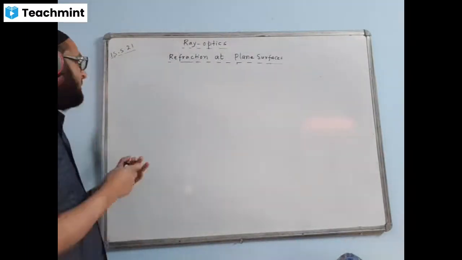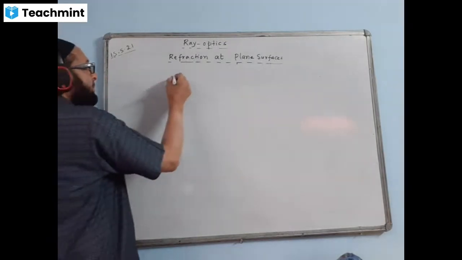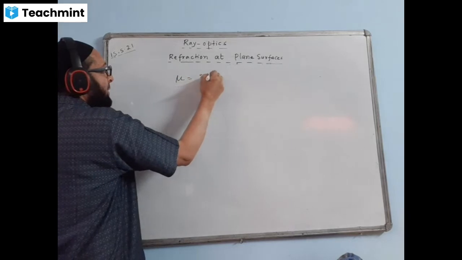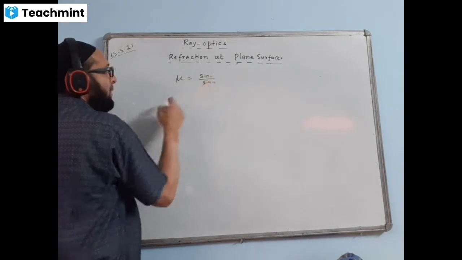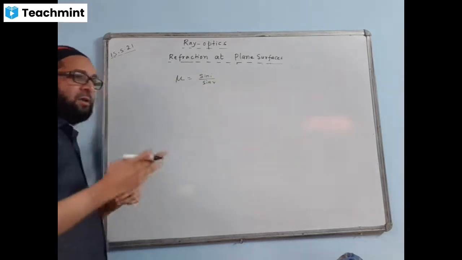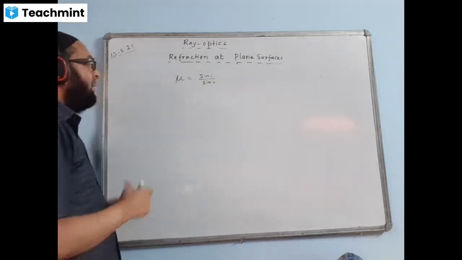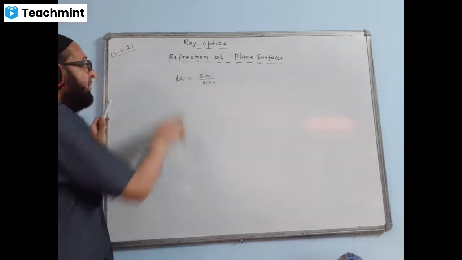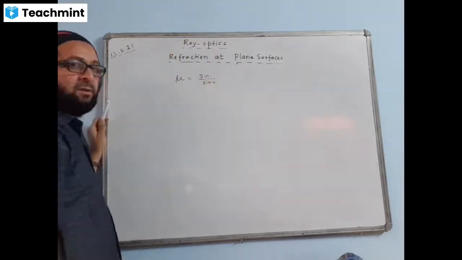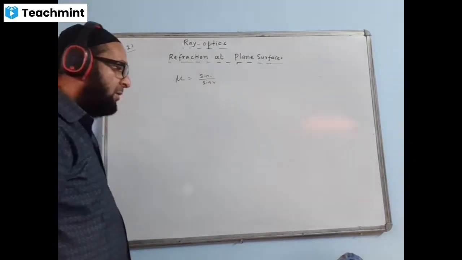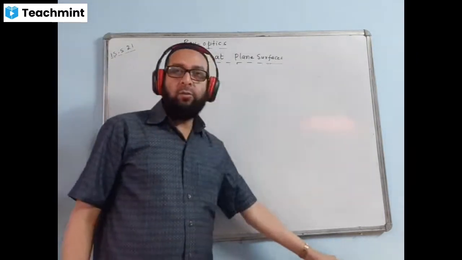Now, just see, the formula says that mu is equal to sine I by sine R. This is absolute one. If I is known and mu known, we can find R using calculator. And if I and R both are known, we can find mu. Or if mu and R is known, we can find I. This Snell's law, we can use and find out the value of any unknown.